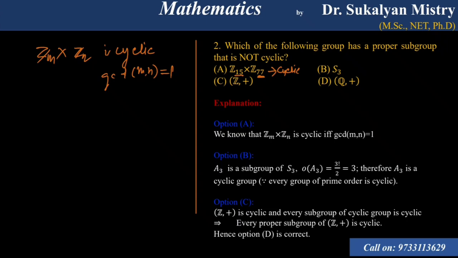Clear? Next, what will the S3 subgroup be? A3 is a subgroup of S3, but A3 is cyclic.